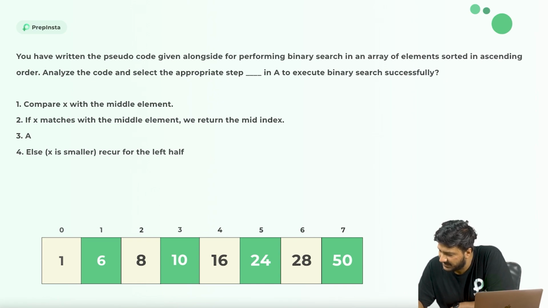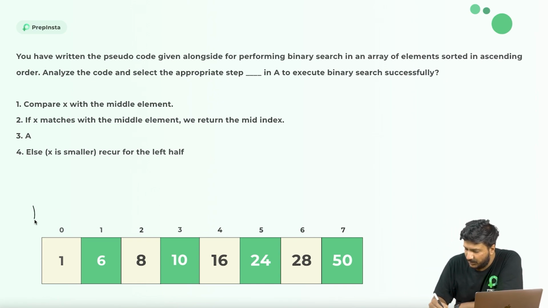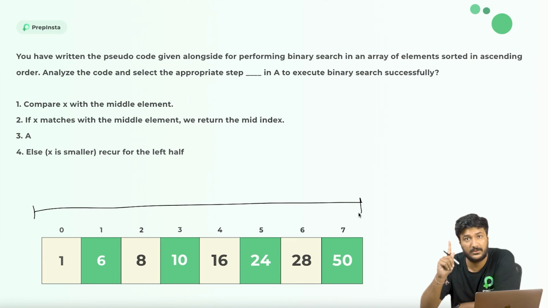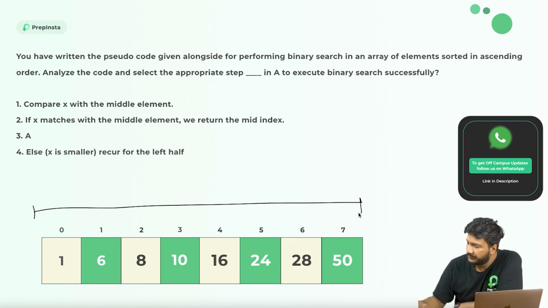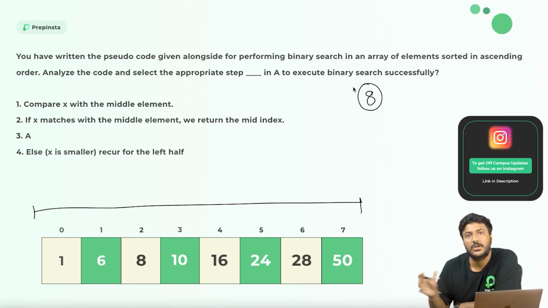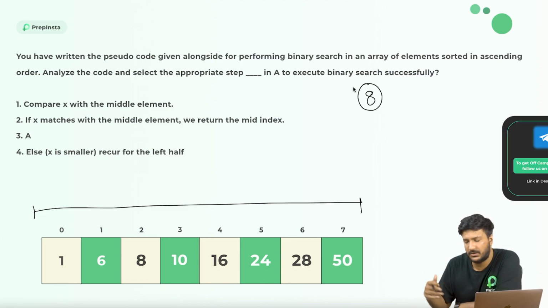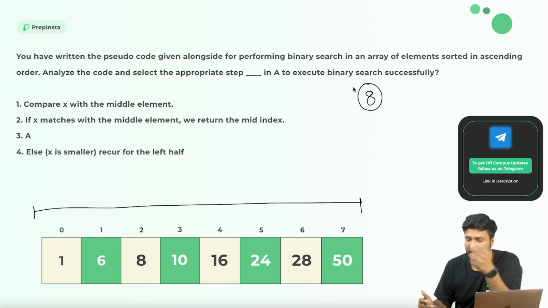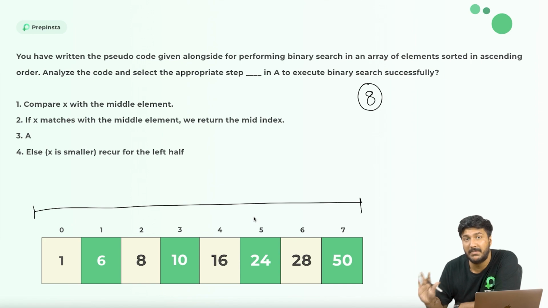In binary search, you get the whole array, which must be sorted, which is very important. Let's say you are looking for 8. It's a recursive algorithm, but I'll not explain the whole thing, only the basics. What we do is find the middle element out of these numbers.